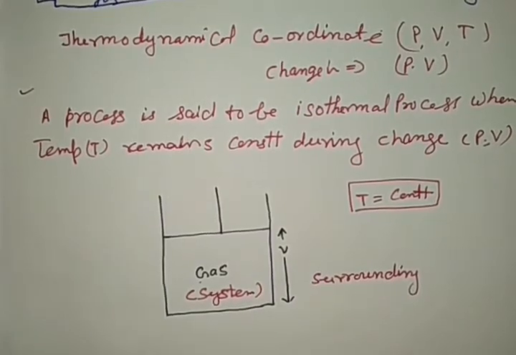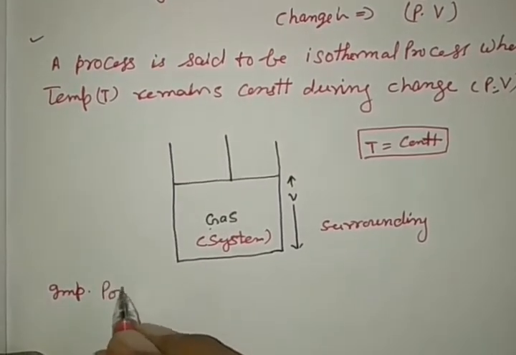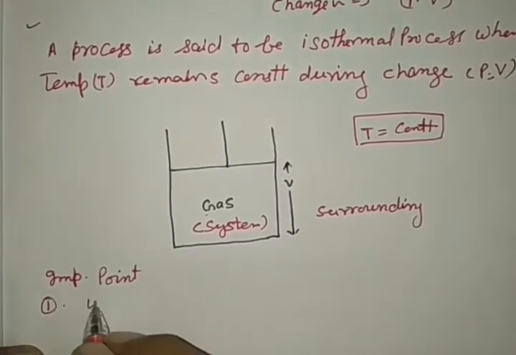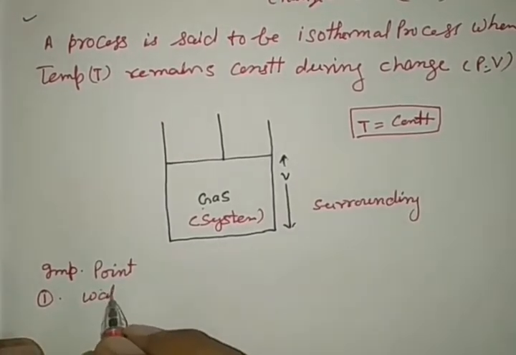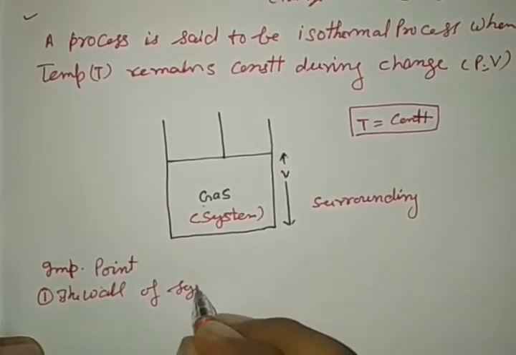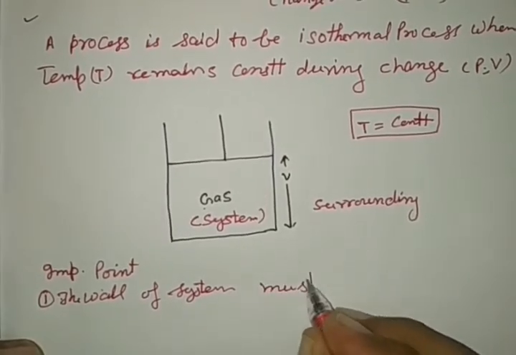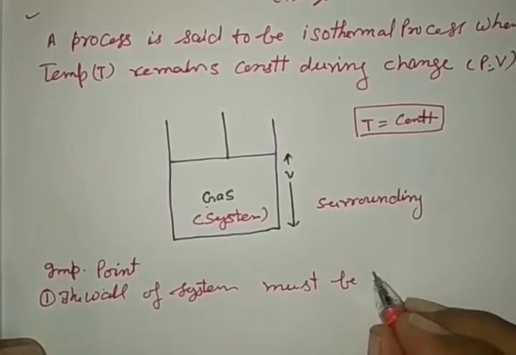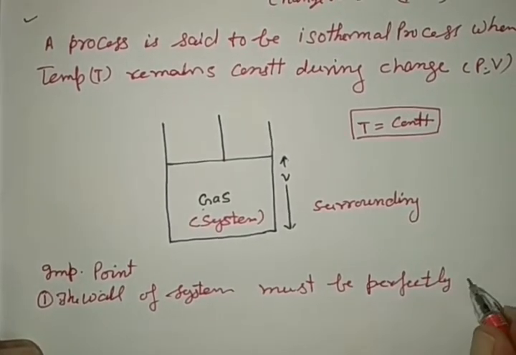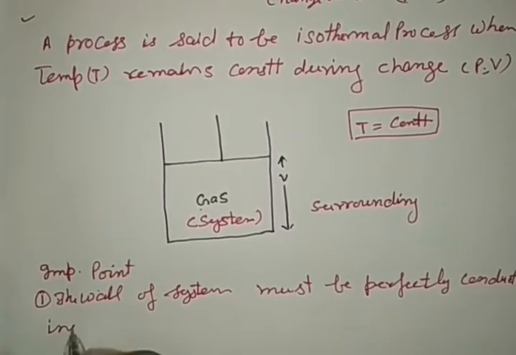This is the first important point: the wall of the system must be perfectly conducting material.